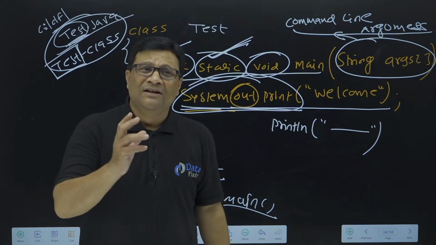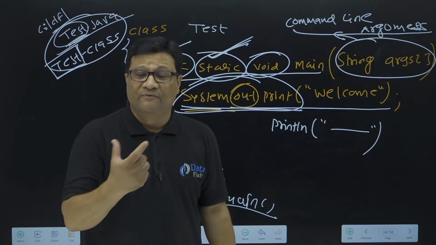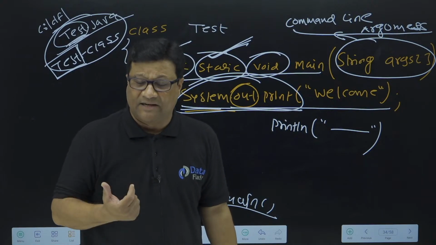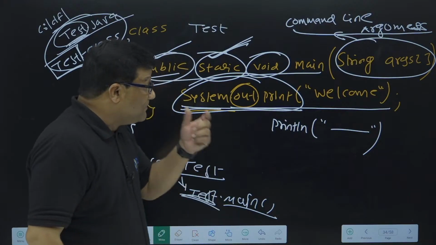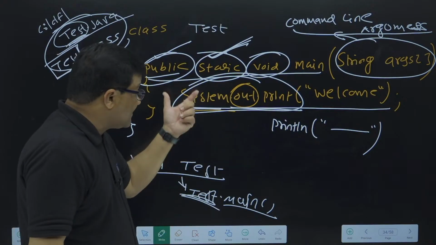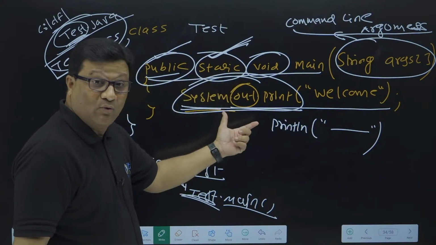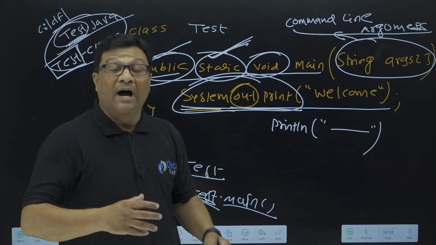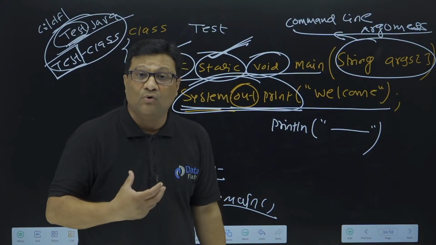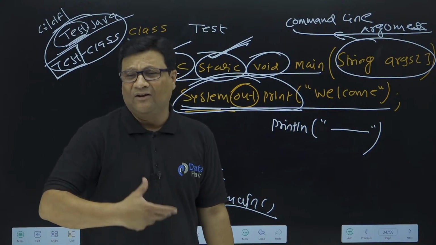Okay, it is not like that we have a printf statement in C, so we have a System.out.println statement in Java. Here there is a meaning of every part of this statement, like what is System, what is out, what is print. So now let me explain to you why we use System.out.println to print anything on the console screen.